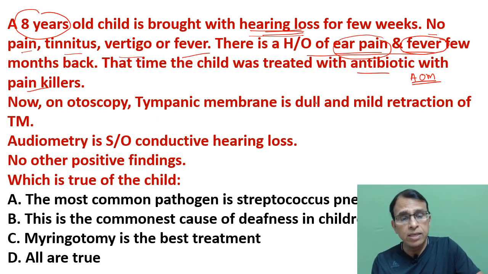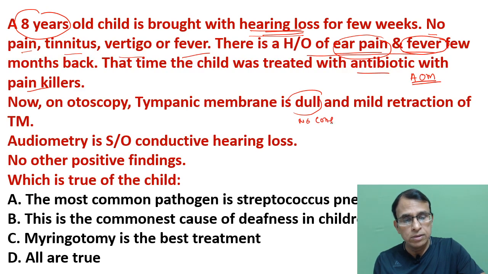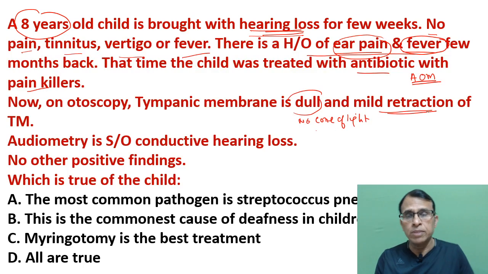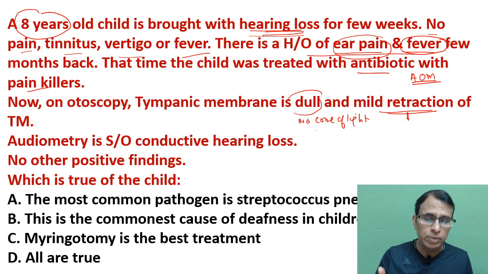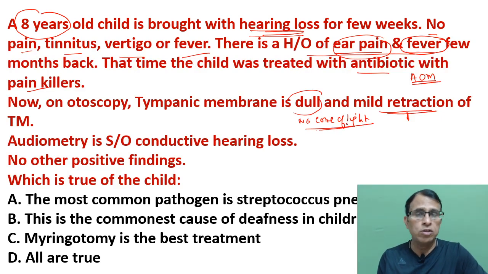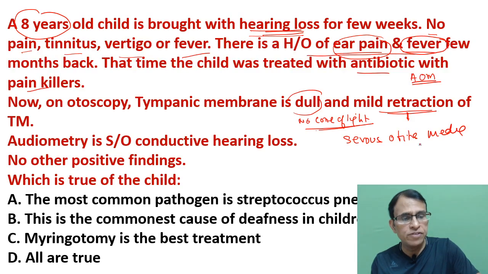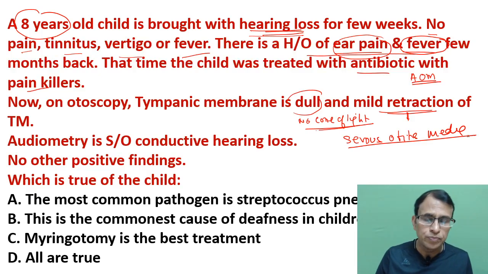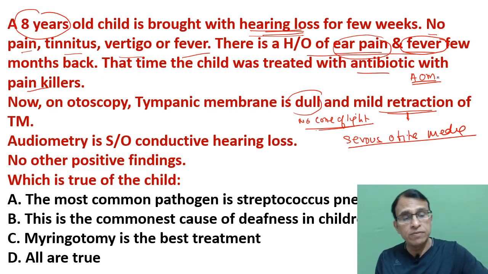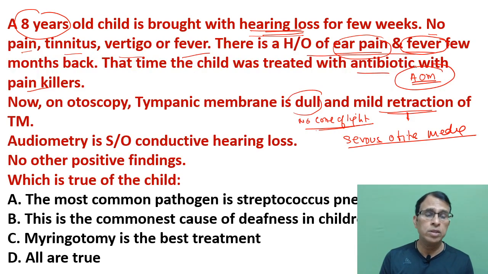The finding is a dull tympanic membrane. Dull means loss of cone of light. And there is mild retraction, the tympanic membrane is retracted. When the tympanic membrane gets retracted, the first change that happens on the membrane is that the cone of light is lost, which is also seen here. Both these findings are very strongly suggestive of serous otitis media. So this child is now suffering from serous otitis media, which is due to incomplete treatment of acute otitis media.